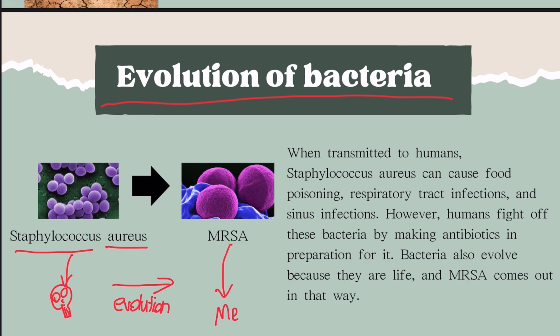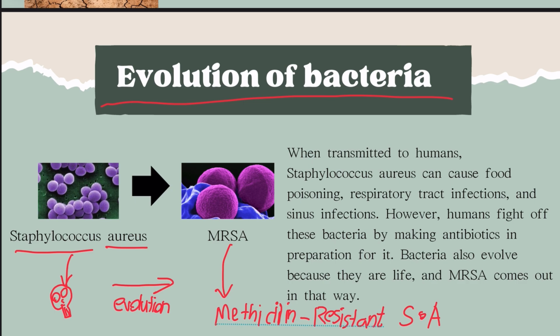In the case of MRSA, mutations in genes that produce penicillin binding proteins render methicillin ineffective. Horizontal gene transfer, such as acquiring resistant genes from other bacteria, also contributes to its evolution.